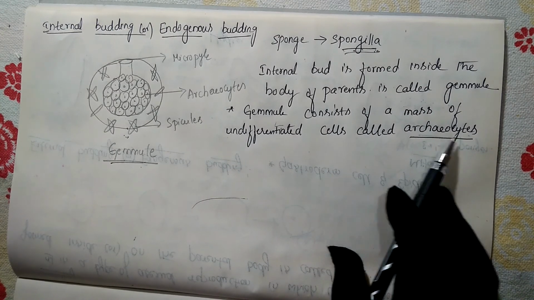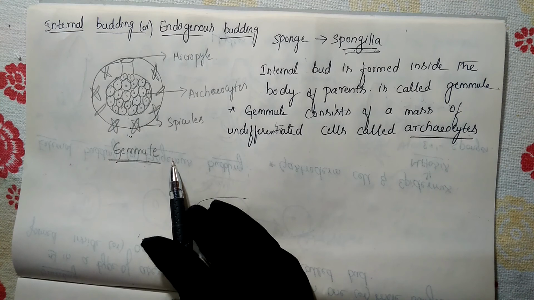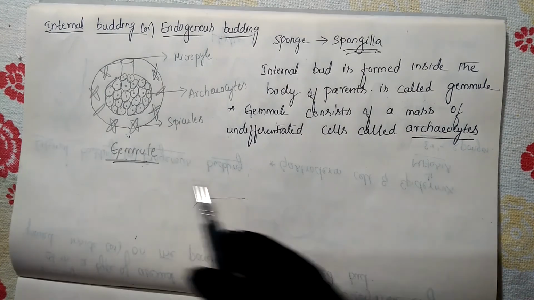So today in this class we have discussed two types of asexual reproduction: one is fission, another is budding. The remaining we will discuss in later classes.